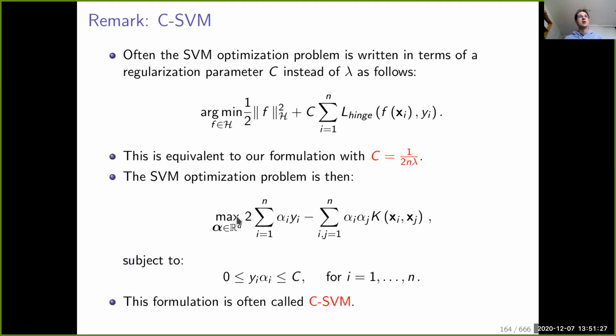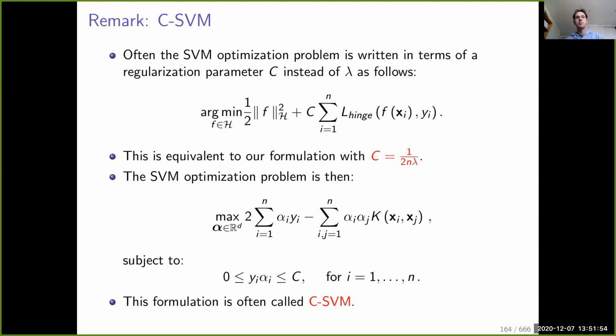Okay. So a remark that I made very quickly is this formulation with parameter C instead of lambda, simply because we use a different parameterization, C equal to 1 over 2 n lambda. Why is this important? It's only important for historical reasons and from a practical point of view, because lots of SVM implementations require a parameter C, so it's good to know what it means.